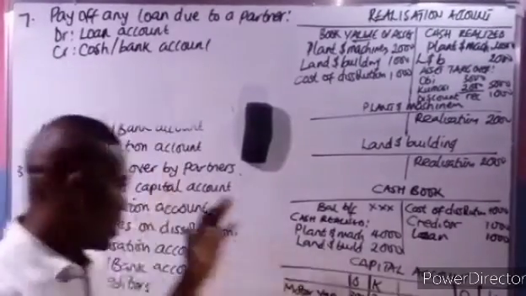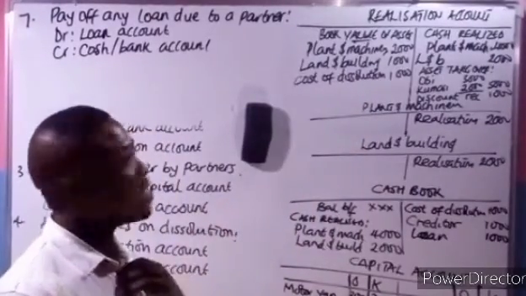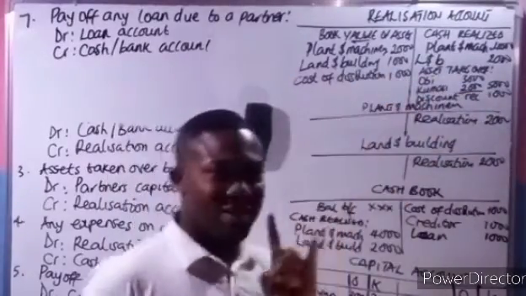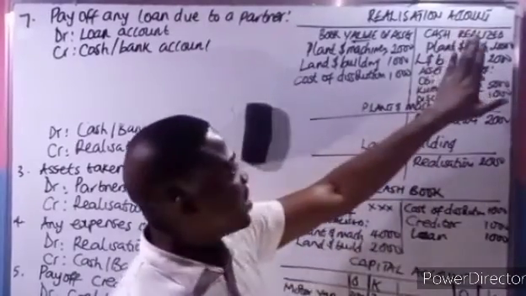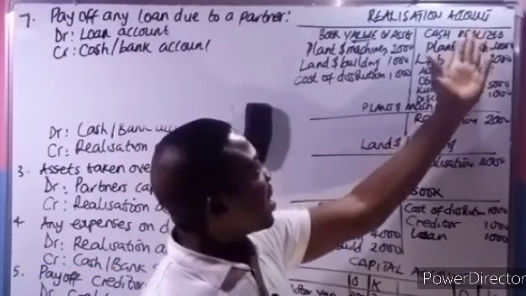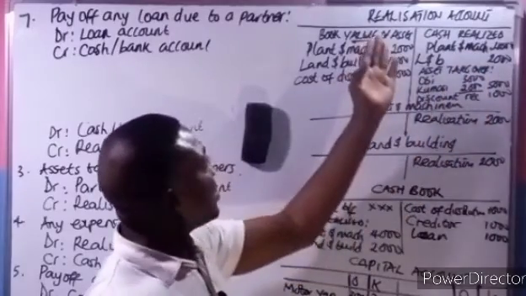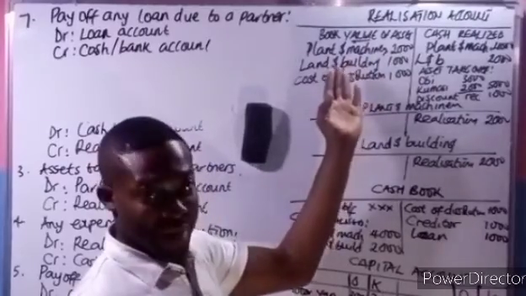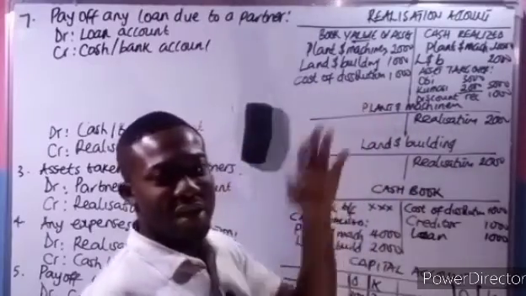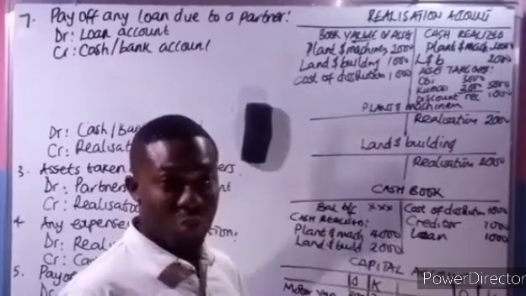Now once you're done with these transactions, we'll come to the realization account. We compare and contrast. If the credit side is bigger than the debit side, it means there is a profit. That is because the credit side comprises what they receive, the cash they realize from the sales of the items and also discount received, while the debit side is the book value and some expenses being made. So if the credit side is bigger, there's a profit. You have to share the profits according to their profit or loss sharing ratio and transfer it to their capital account, the same way we've done over time.